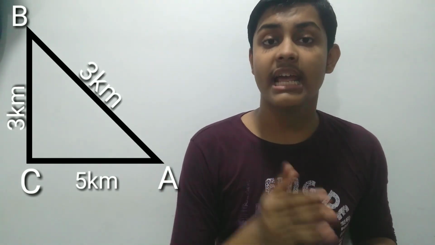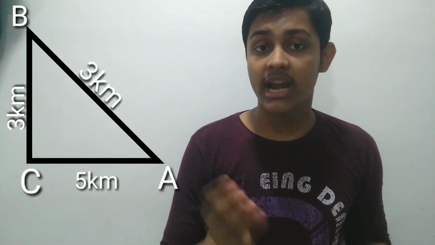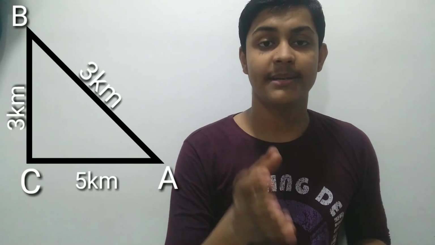Now in this case, what will be your displacement? See, your starting point is at A and your ending point is also at A. So you started from A, ended at A. So A minus A will be equal to 0. So between the starting point and the ending point, there is no displacement. Hence, in this case, the body has traveled a distance of 11 kilometers, whereas the displacement of the body will be 0 kilometers.